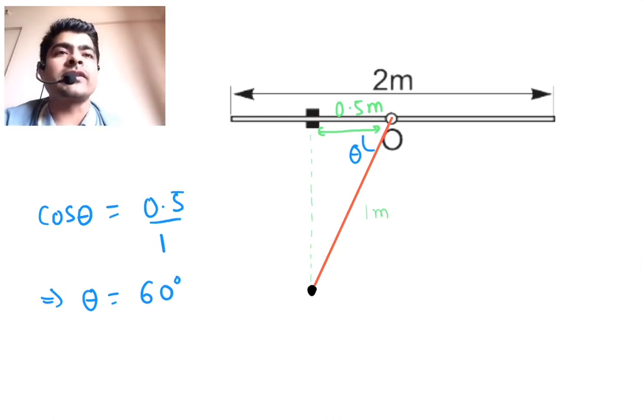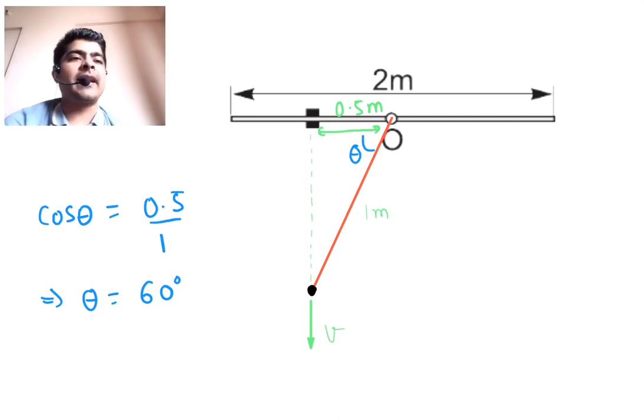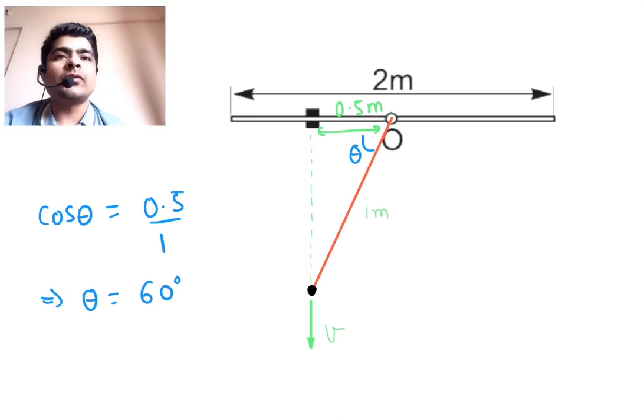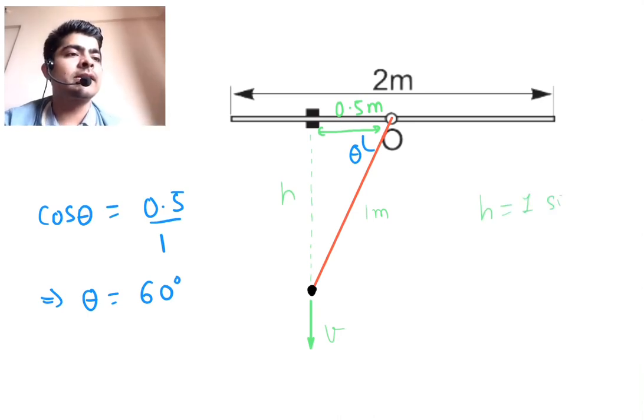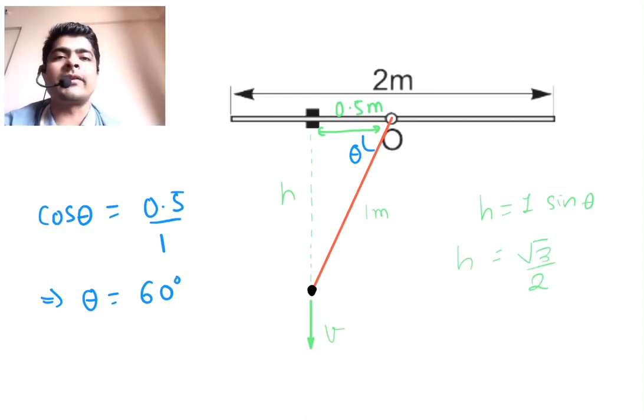Okay, now in this position, let's say the velocity of the mass is v. So what is the value of v right now? Let's first find out. For that we need how much height the mass fell down. So this is the height fallen by the mass, h. So h will be 1 sine theta, theta is 60 degrees, so h will be equal to root 3 divided by 2.